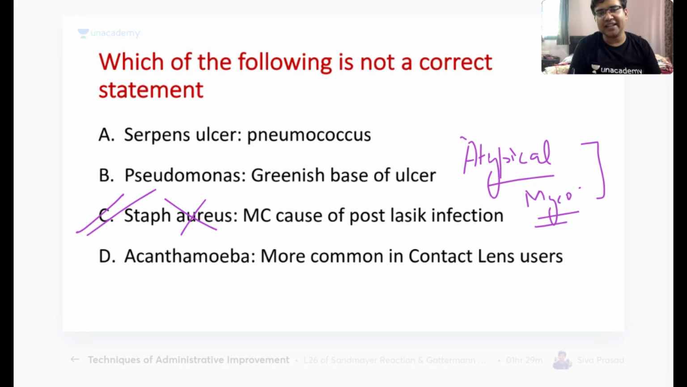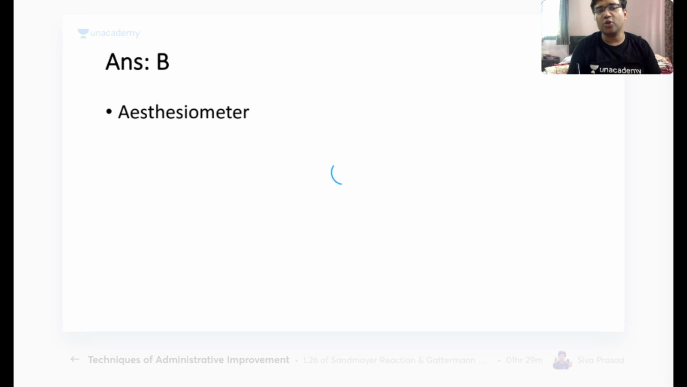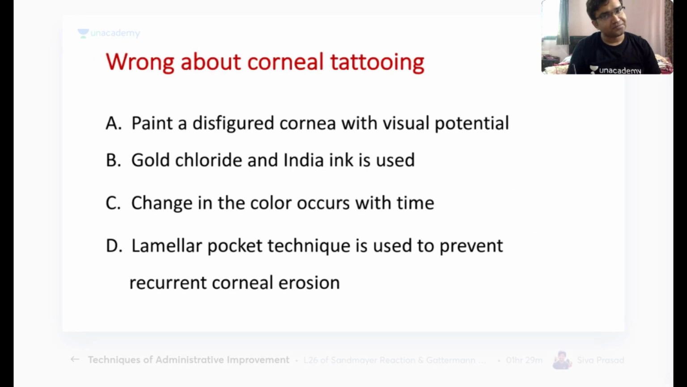There is a white paper regarding the LASIK infections, and it has told us that atypical mycobacteria are the most common cause of infection in the post-LASIK patients.